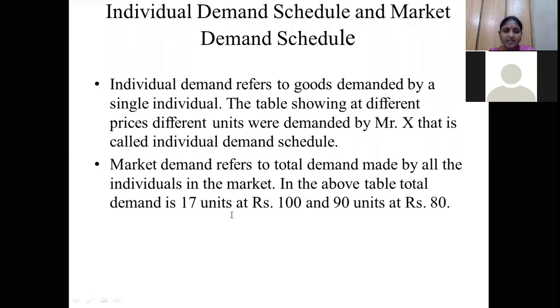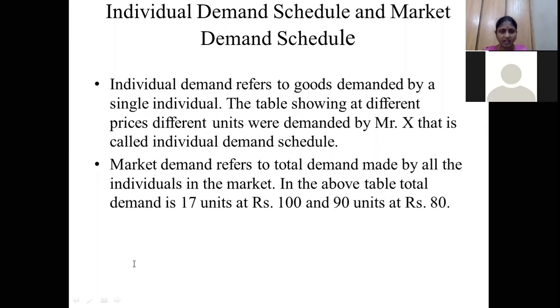Each single person, what is X requiring? X is requiring only 10 units. What each single person requires is called individual demand. Do you understand? Whoever the consumers are who require that particular commodity, when all the consumers' quantities demanded are summed up, it is called market demand. Each single person's demand is called individual demand.